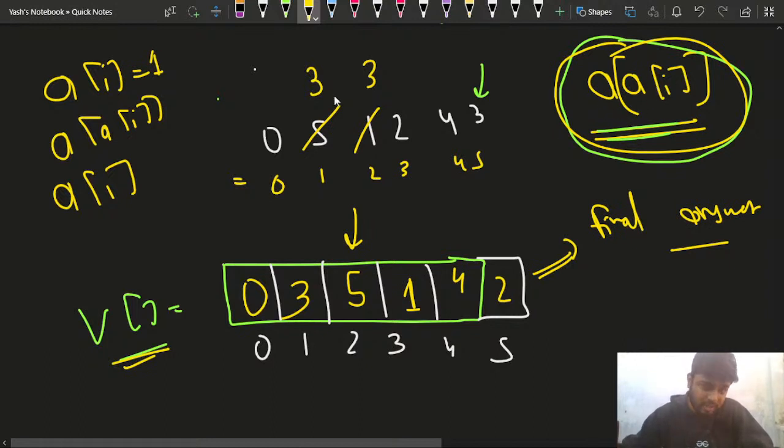Because otherwise the elements would get overwritten, and I might lose 5. If I'm at this particular index, then I needed 5, whereas actually I'm updating it with 3, so that will give me an error, right? So this is what is happening.